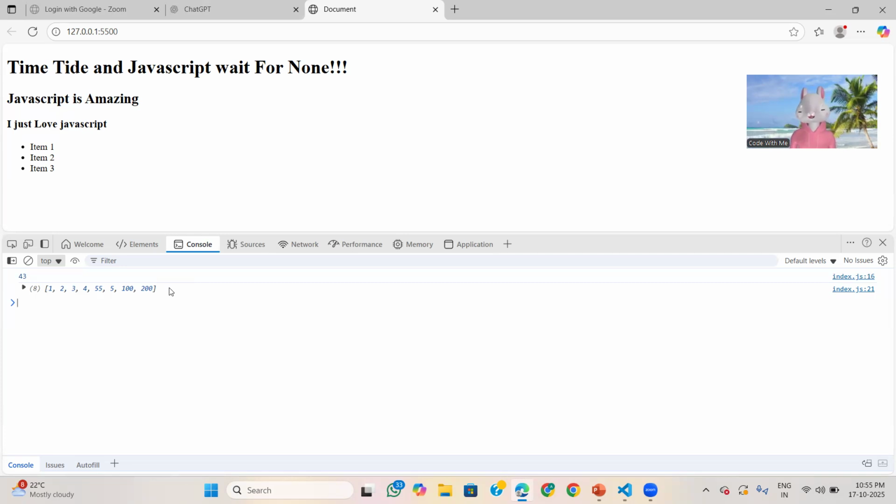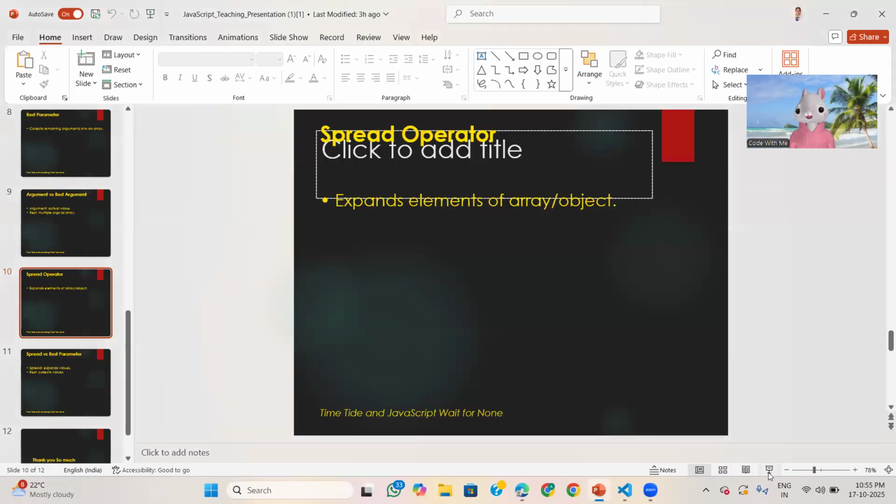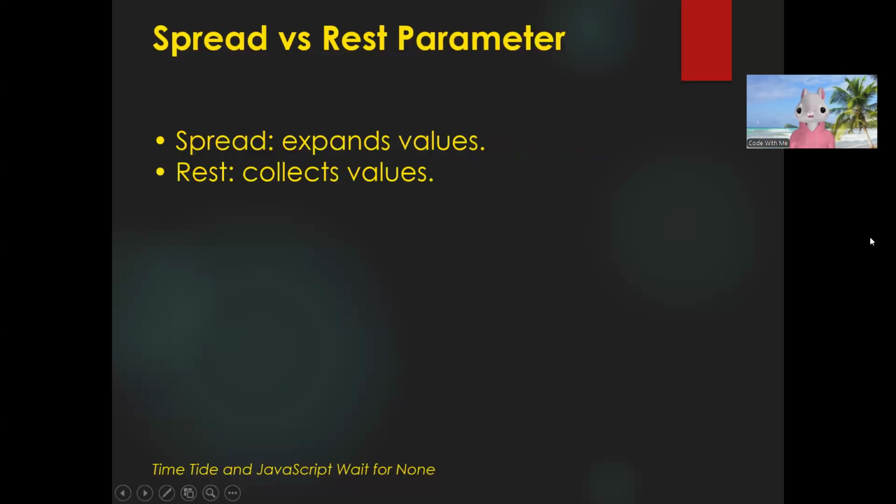In the next question, I will tell you this thing. My next question is, what is the difference between rest operator, rest parameter, and spread operator? Basically, the rest parameter collects multiple values into an array and is used inside a function.